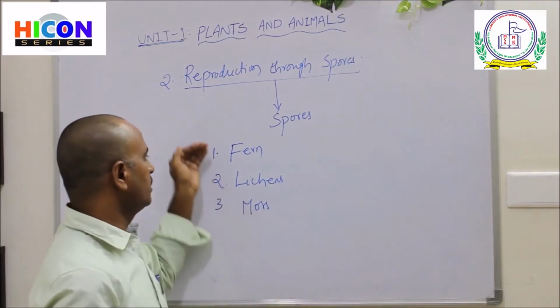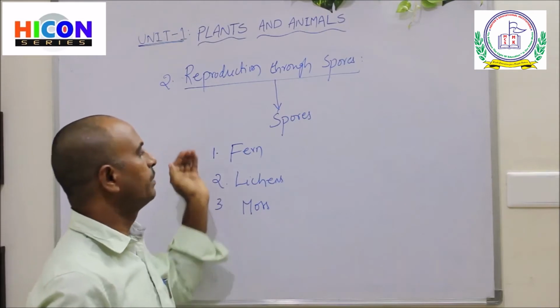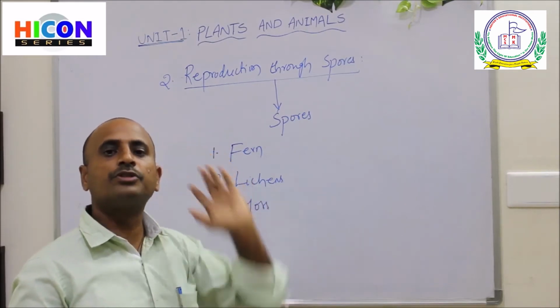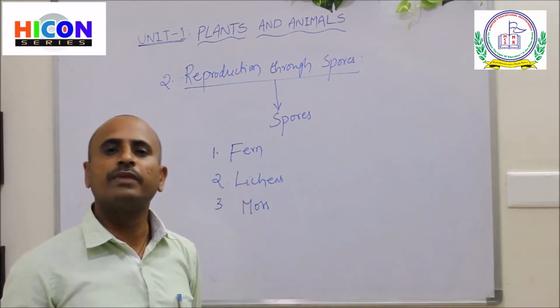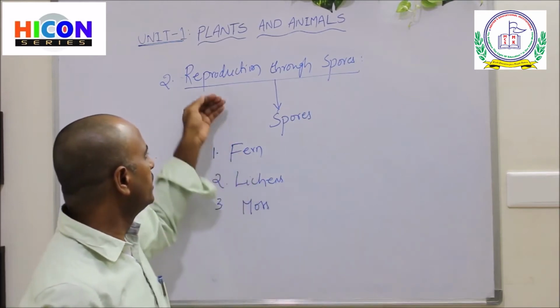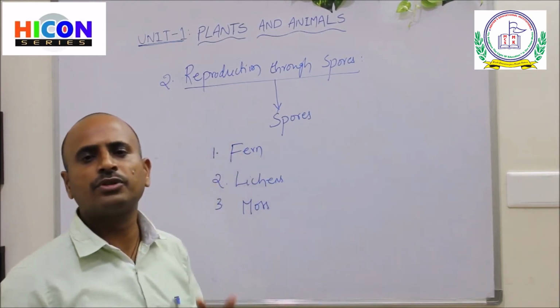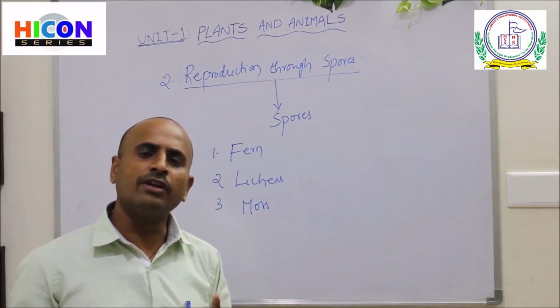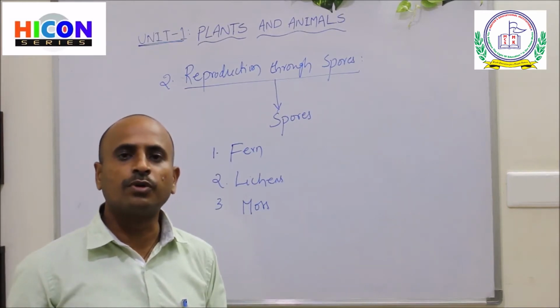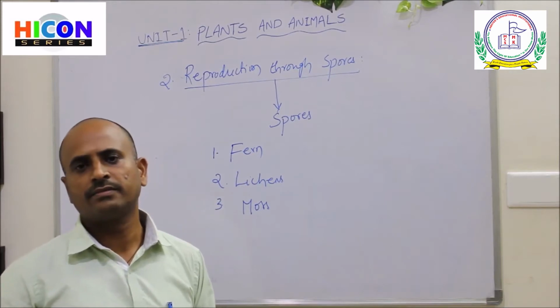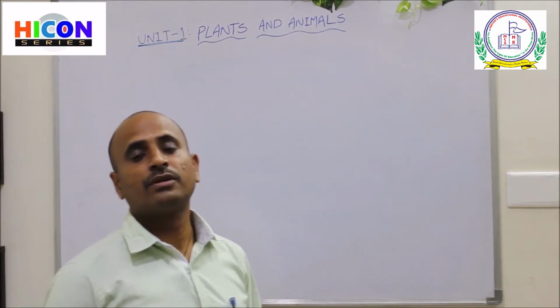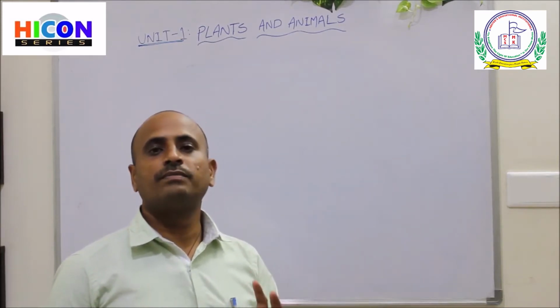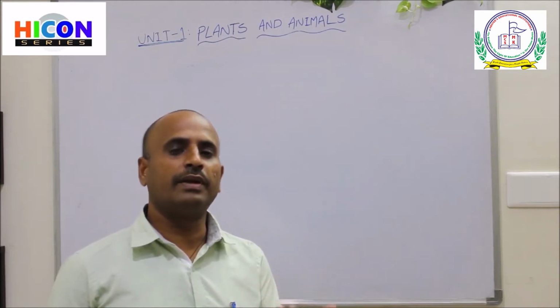These three are the examples of plants which can reproduce new plants from their spores, because these plants do not produce any fruits and seeds, that's why they use their spores to produce new plants.